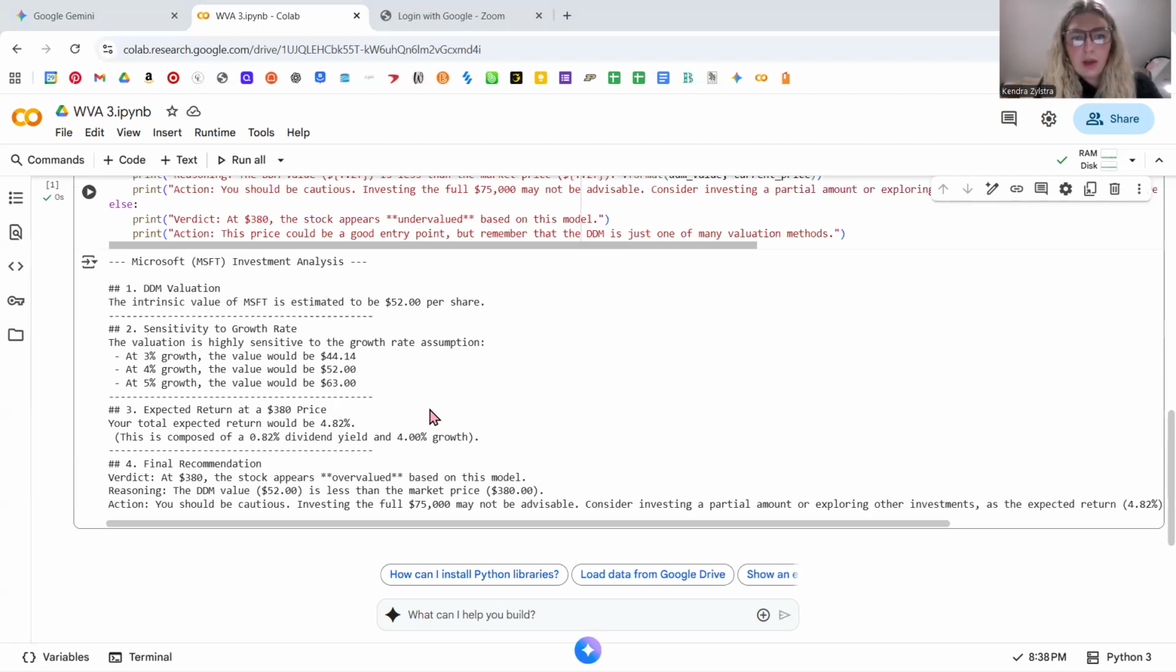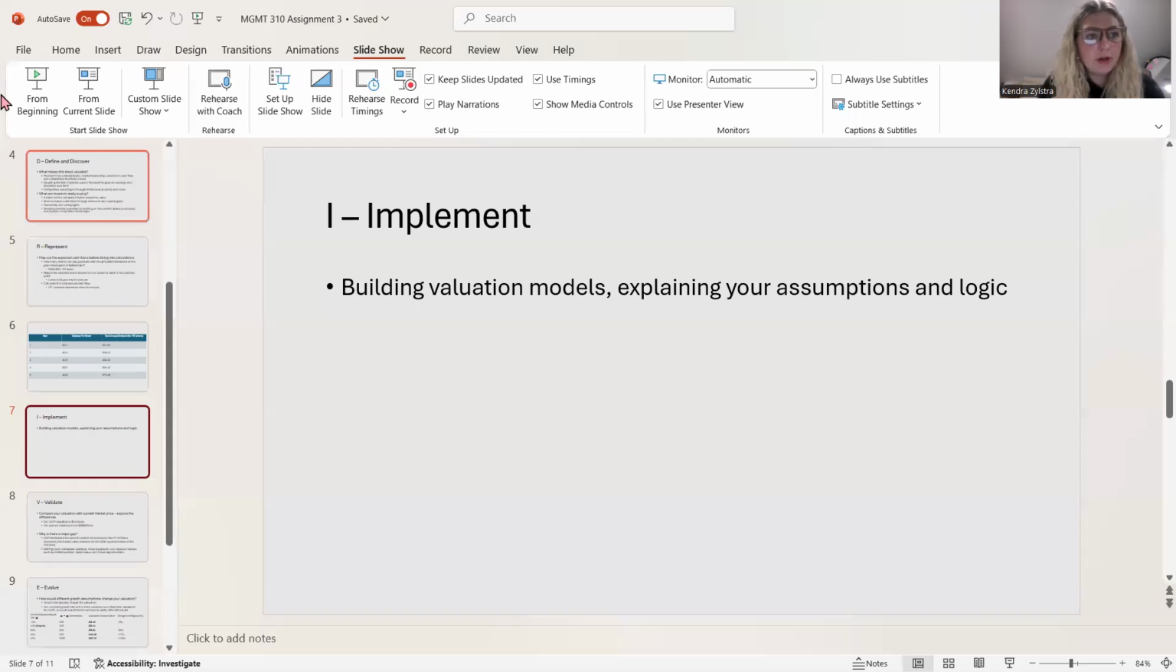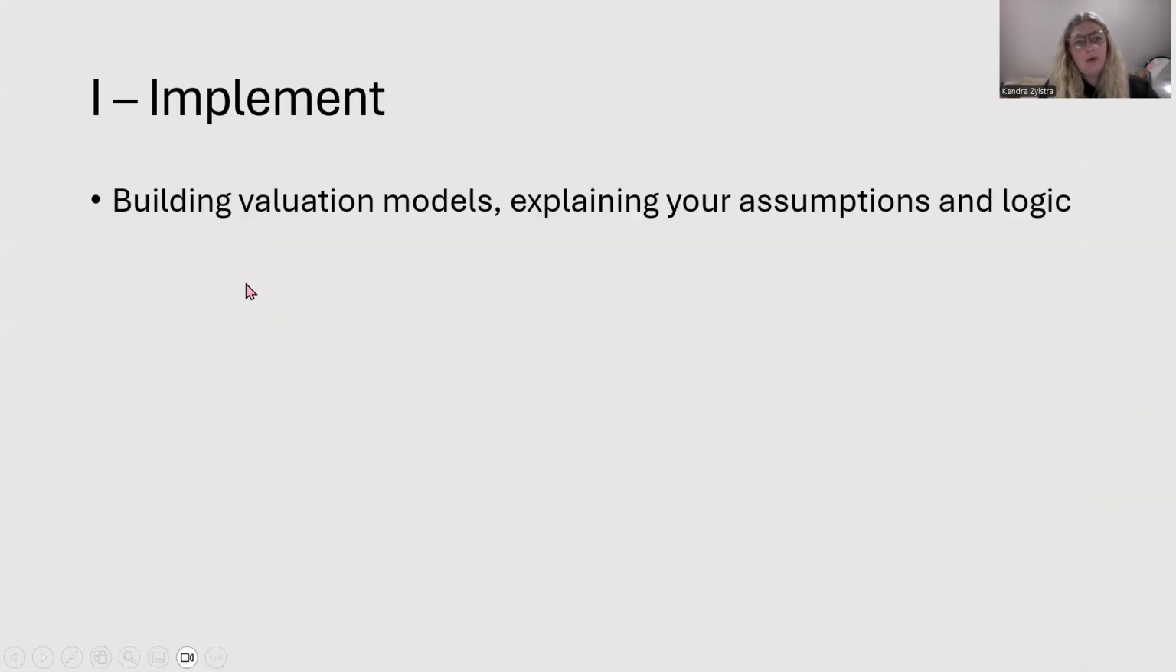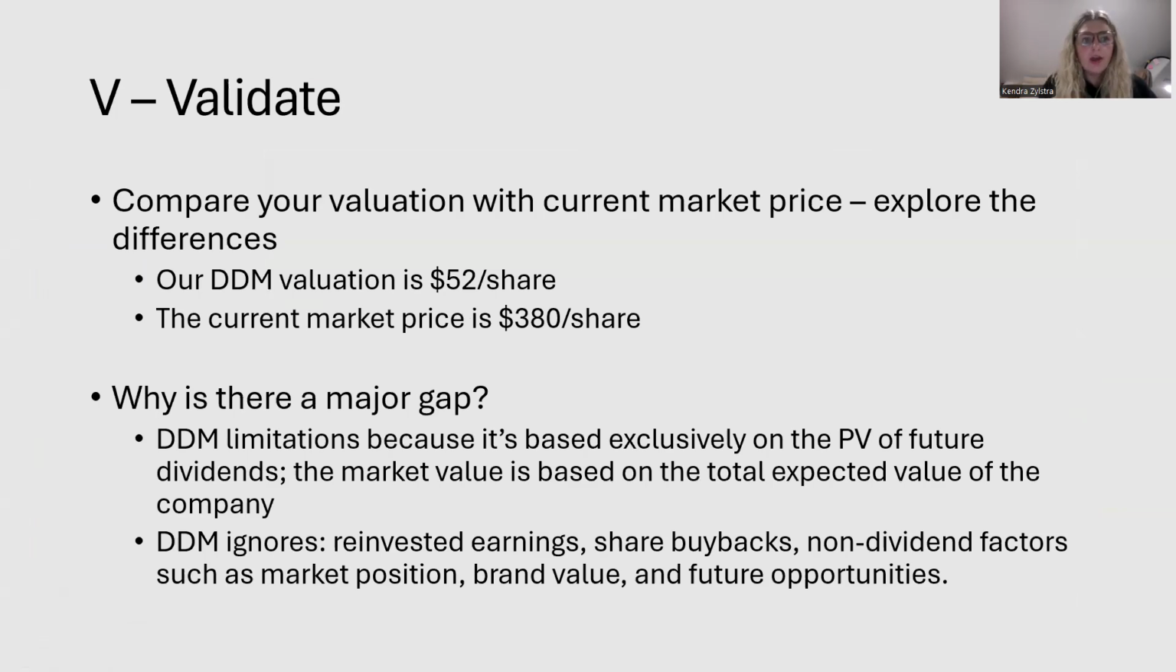So now we are going to go back to this PowerPoint here to finish up our driver framework. So we built valuation models and explained our assumptions and logic of that code. So now, to validate, we want to compare our valuation with the current market price. We want to explore the differences. As we touched on a little bit already, the DDM valuation is $52 per share, but the current market price is actually $380 per share, which is a major gap from $52 to $380.